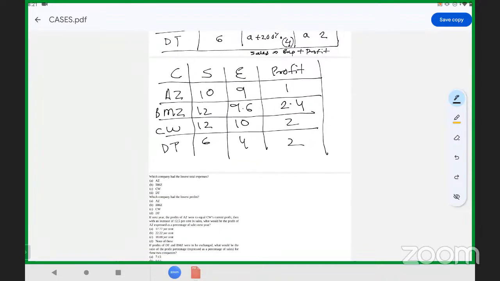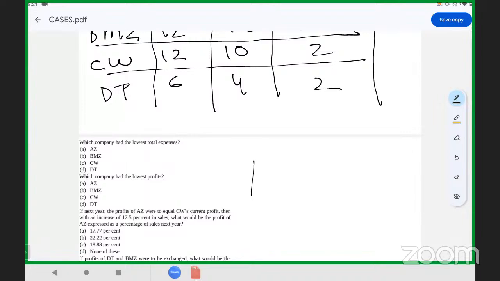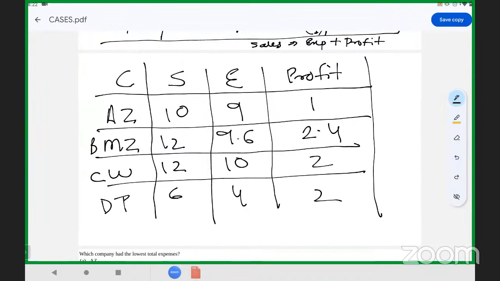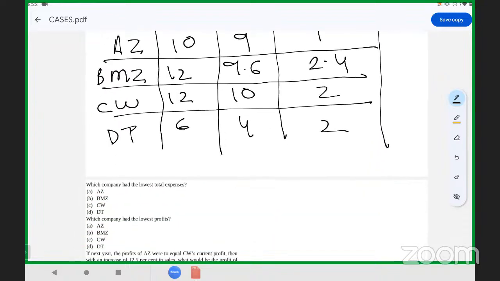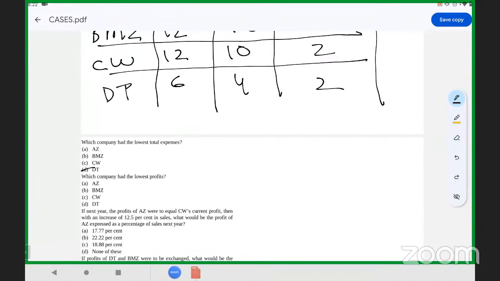So let's move on to the questions. Which company had the lowest total expense? Total expense was lowest for DT.